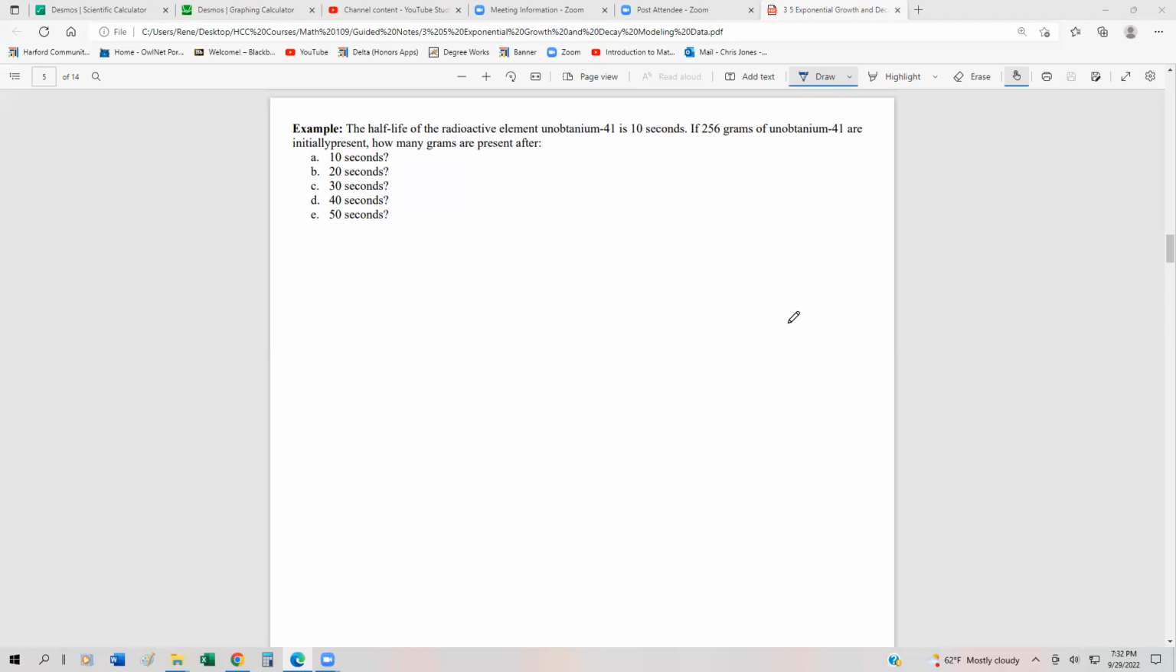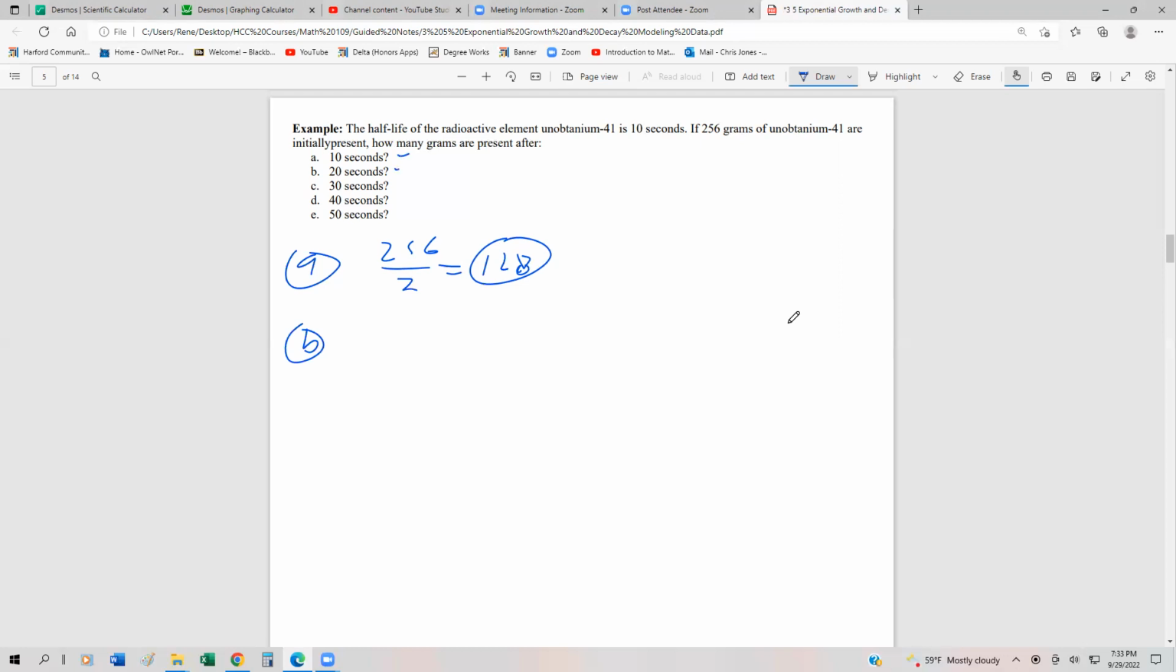All right, so if the half-life is 10 seconds, essentially what that means is every 10 seconds, the initial amount gets cut in half, right? So for letter A, this is actually really easy. We would just take 256 and divide it by 2, and that would be 128. And I'll show you, if you have some not so nice numbers, how to take care of this in a few moments. For letter B, we've actually gone through two half-lives.